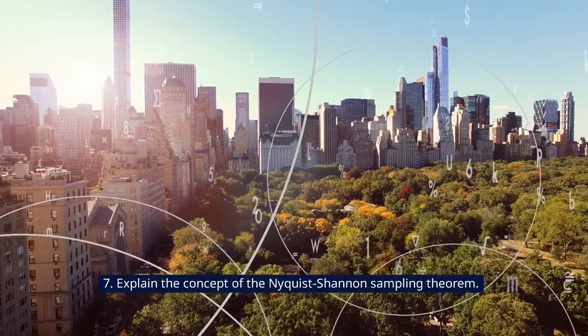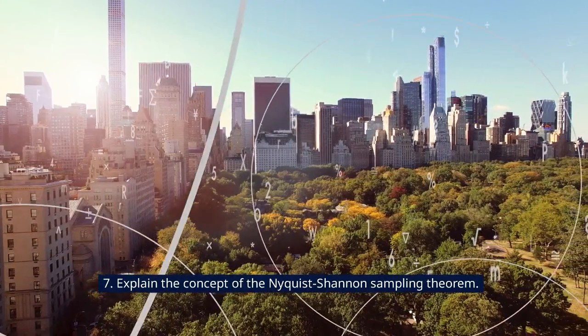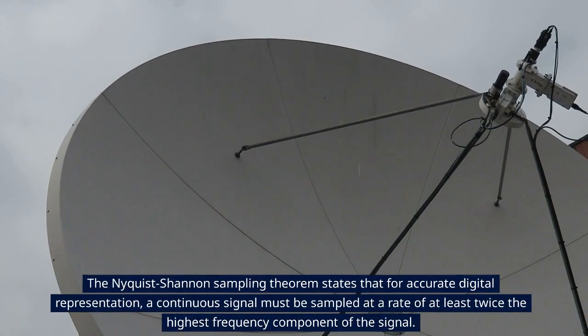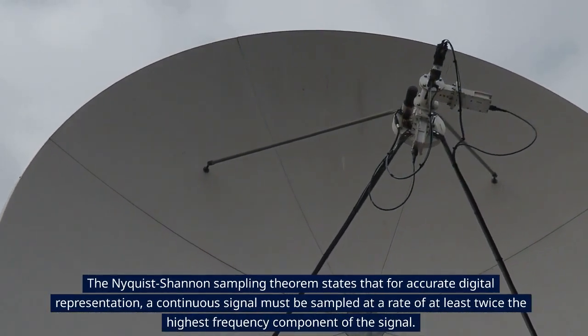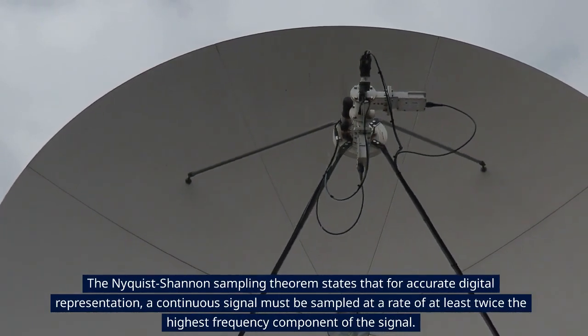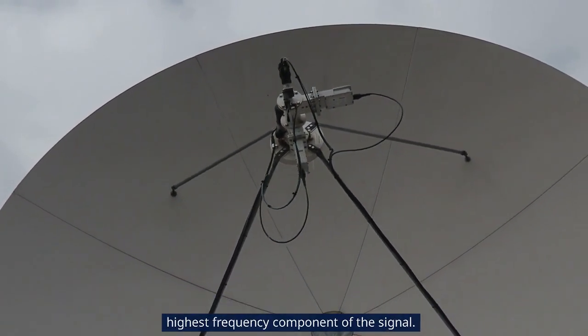7. Explain the concept of the Nyquist-Shannon sampling theorem. The Nyquist-Shannon sampling theorem states that for accurate digital representation, a continuous signal must be sampled at a rate of at least twice the highest frequency component of the signal.